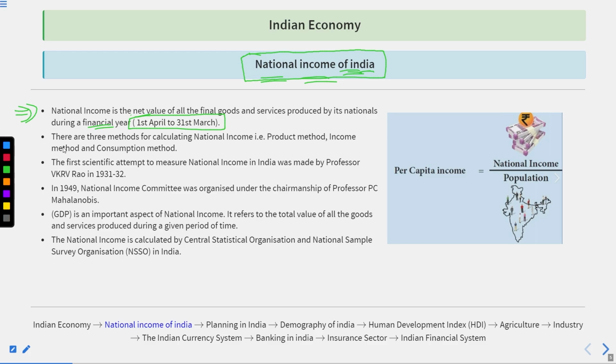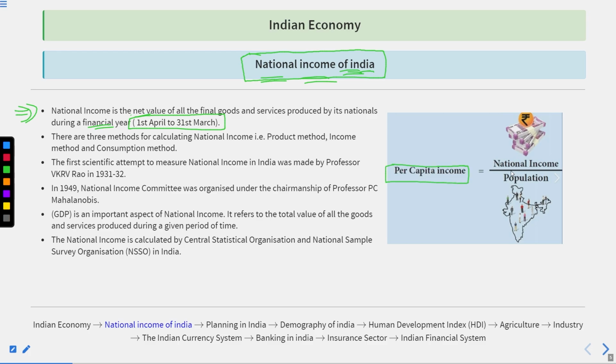Out of these 1000 crores, the 300 crores have been added by the foreign companies working in the country. So those 300 crores will be part of GDP. But because those 300 crores are not produced by the nationals, those 300 crores will not be considered under the national income, and national income will only be rupees 700 crores. And from national income, we calculate the per capita income also.